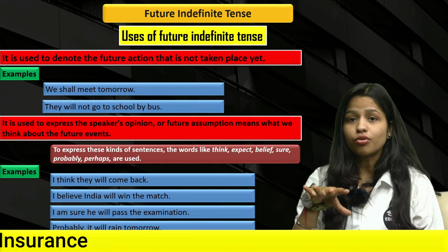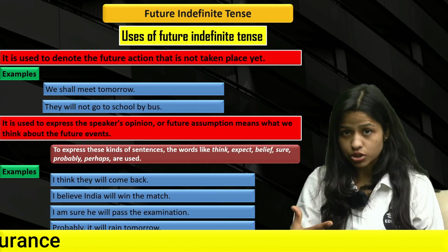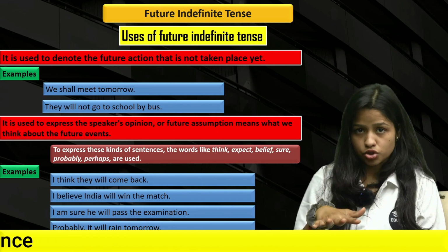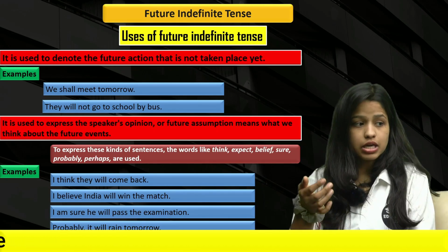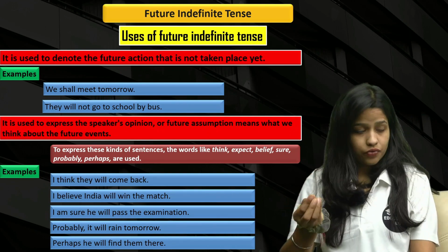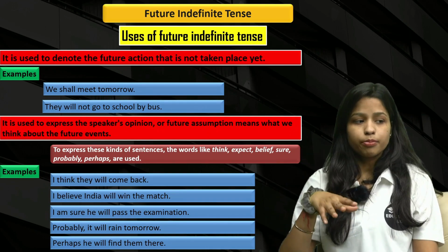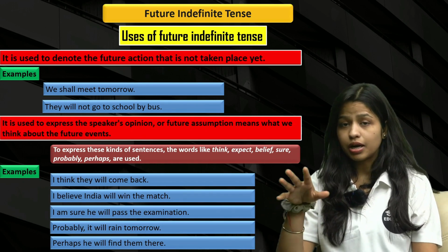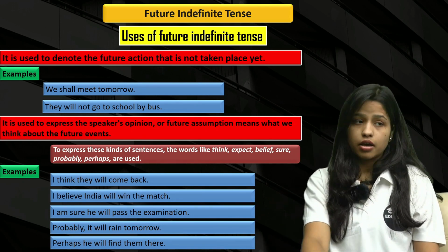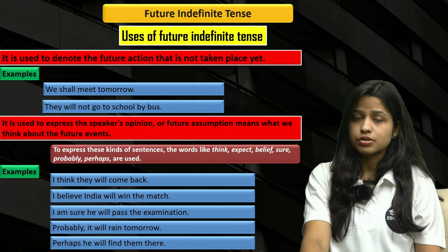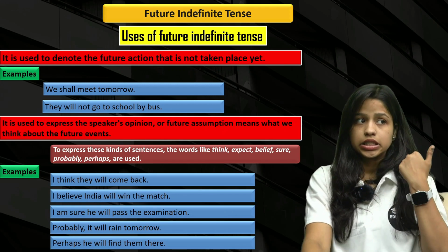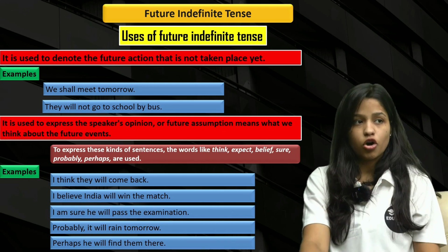Probably it will rain tomorrow. Probably means when you're not really sure and you are again assuming, you are 50-50 sure when you're talking about the probability, right? So at that time you can use future indefinite tense. So, probably it will rain tomorrow. Next up we have: perhaps he will find them here. Perhaps he will find them here. There. I hope now you have got the uses of future indefinite tense.